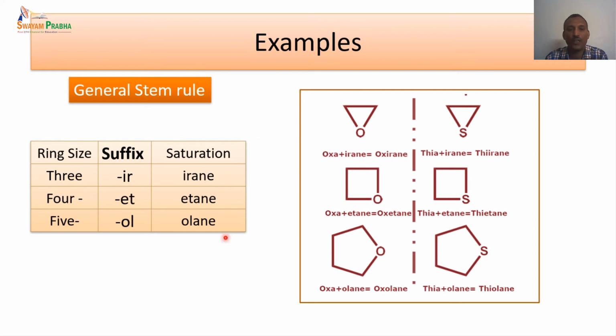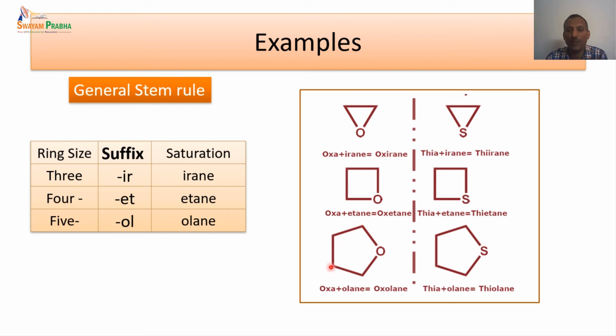And in the case of saturated systems, there is no double bond here. So this is oxa plus IR for the 3-membered, ane for the saturated one. So this compound name is given as oxirane. And if it is sulfur, thia for the sulfur, IR for the 3-membered, ANE for the saturation. So we give the name thiirane. And in the case of a 4-membered ring, oxa is for the heteroatom, ET for the 4-membered, ANE for the saturation. So like that we can extend the name for any number of heterocyclic systems.